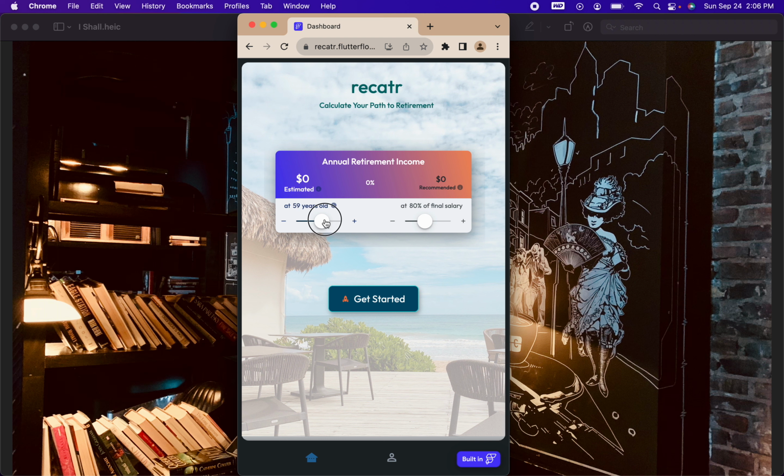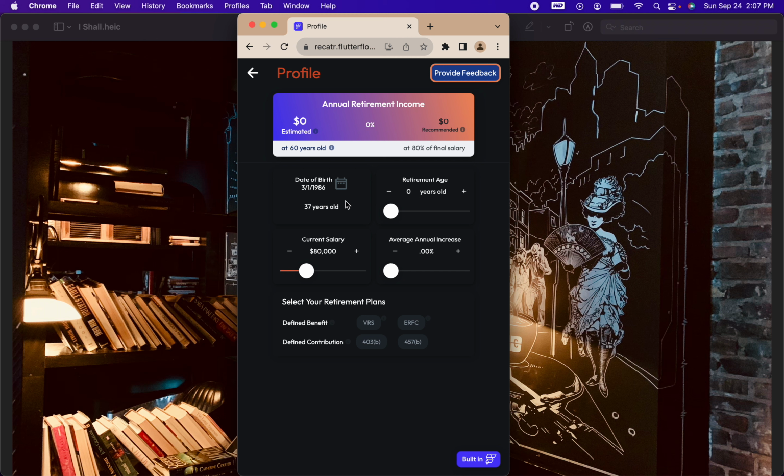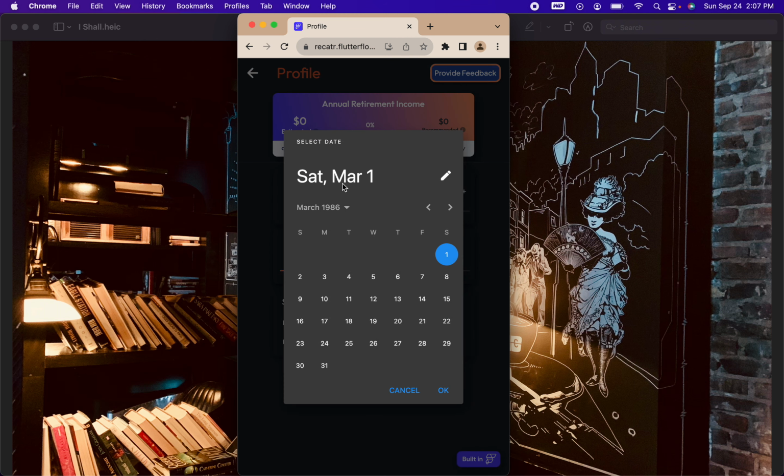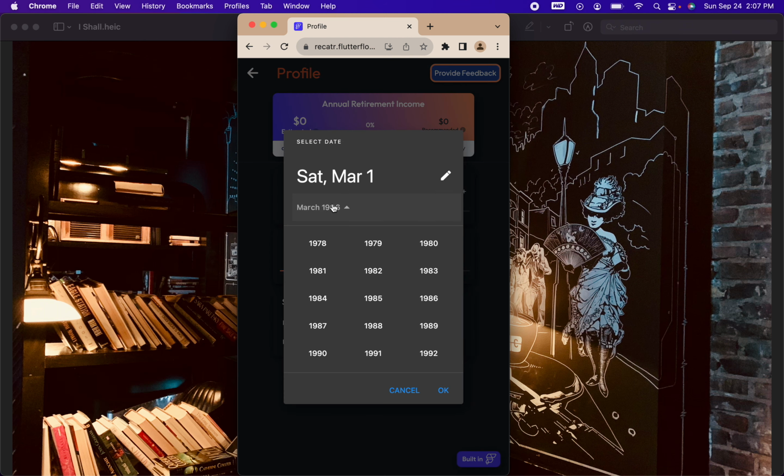This age is the age that you would choose if you just wanted to see, hey, what am I getting at 60 years old? What about when I turn 65 or when I'm 70? Those numbers can change because you might be collecting Social Security at a different age from your pension. So for now, we'll go with 60 years old. Get started. Okay.